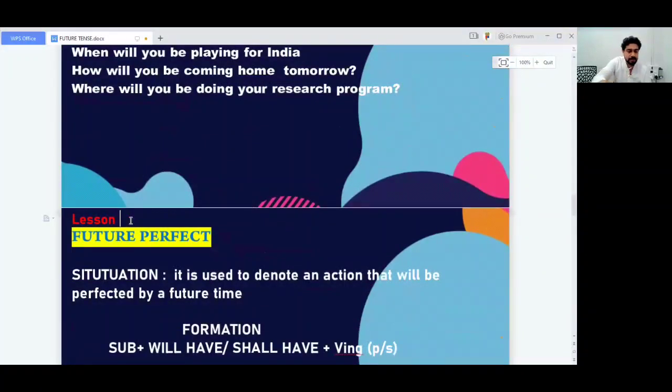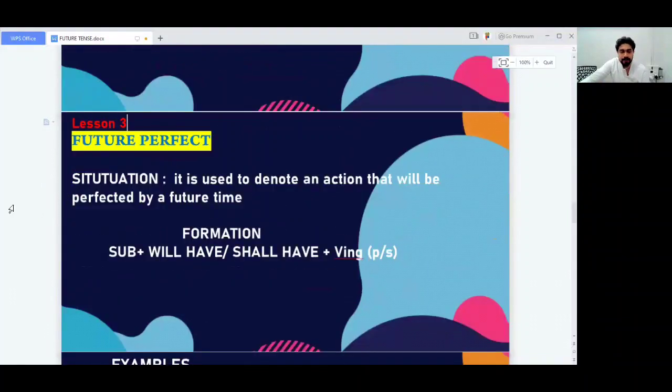It's not lesson 4, it's lesson 3: future perfect. So let's learn the future perfect. What is the situation? It is used to denote an action that will be perfected by a future time, which means this is a future action and it will be finished in the future.